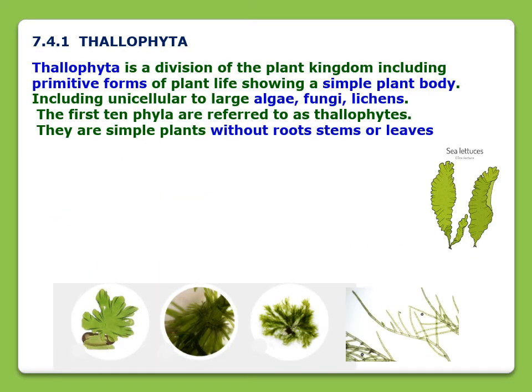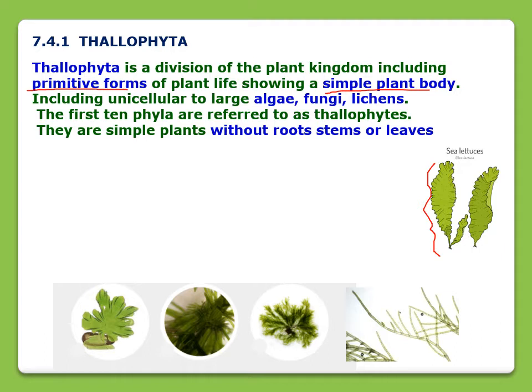The first one is Thallophyta. Thallophyta is the division of the plant kingdom that includes all the primitive forms of plant life, and they do not show any differentiation in their body. Their body is very simple; these plants do not have any stem, root, or branches.